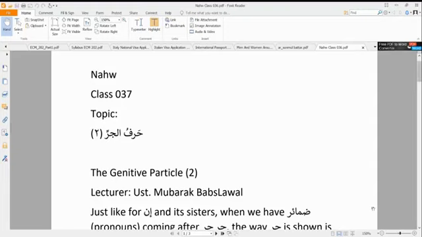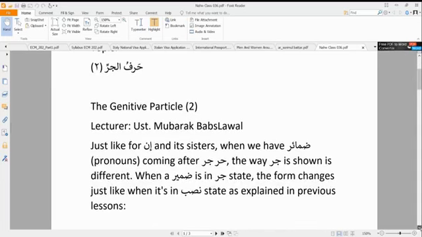Just like we explained in the last topic, the khawatu, that when the domair are in a nasbu case, we can no longer have them the same way, and a simple fatha would not be enough to show that the letter is now in a nasbu case. In the same way, when a word is now in jar state, when it is majrur, we can't simply use a kasra to show that the domir is now in jar state.